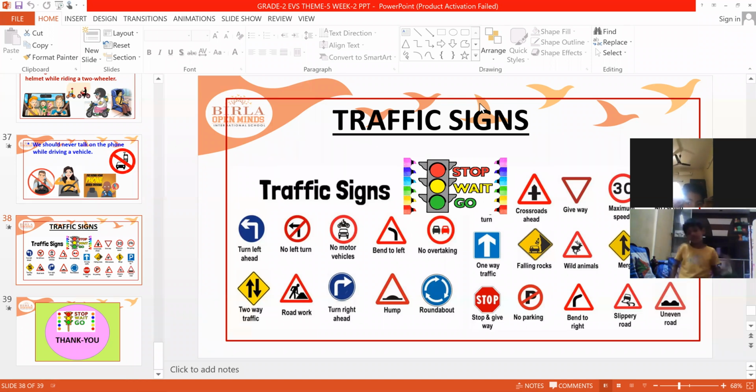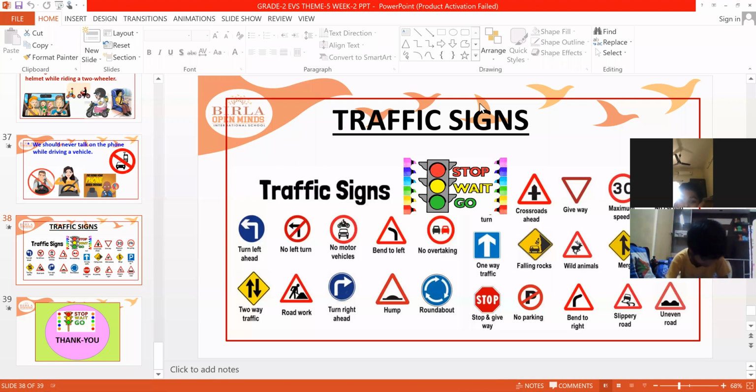So these signs and symbols will be giving you instructions. For example, speed limit 30. Then you have to control your speed to 30, because there may be some danger there. That's why they give you speed limit 30. No parking means you should not park your vehicle there. Turn right means you have to turn right only, because there may be some work on the left side.